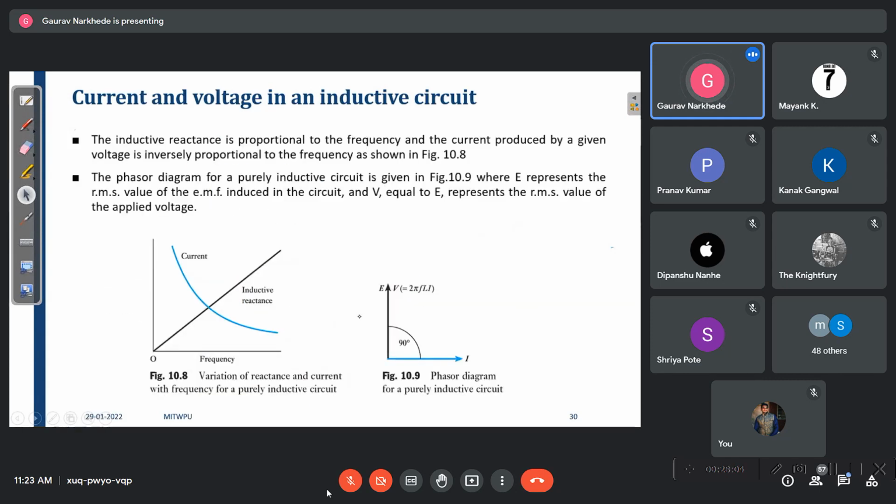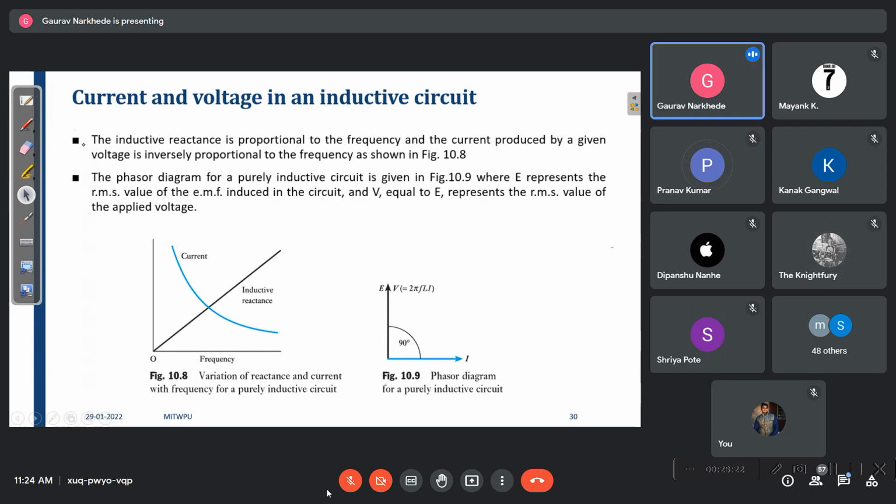And if we try to draw the phasor diagram of it, then if I is there, then voltage will lead, which means in the anti-clockwise direction voltage will be there. So this is the phasor diagram for an inductive circuit, correct?